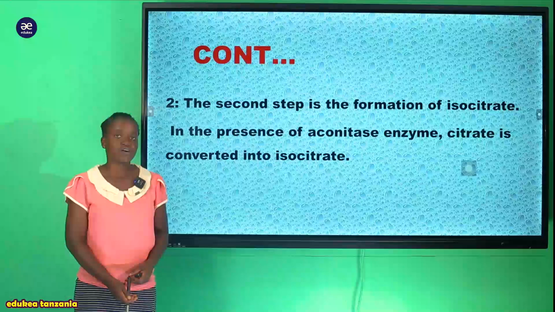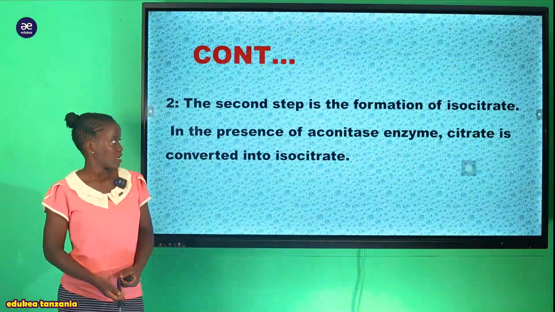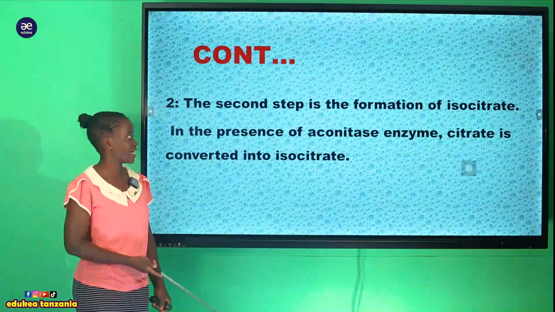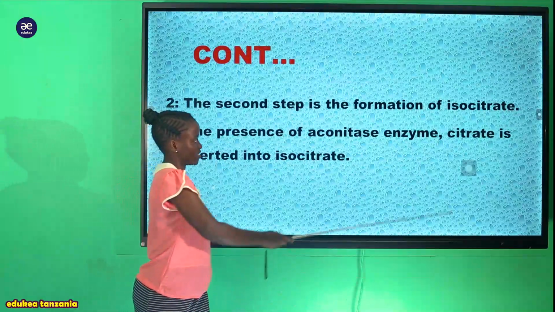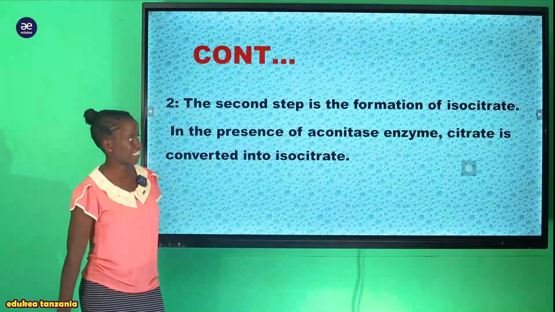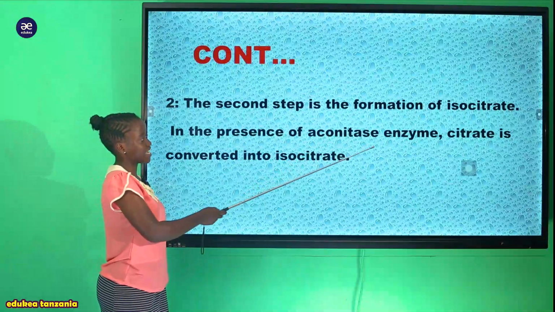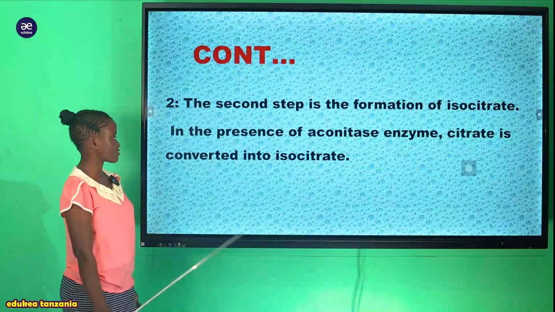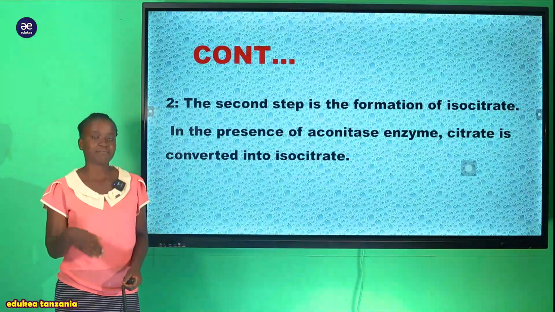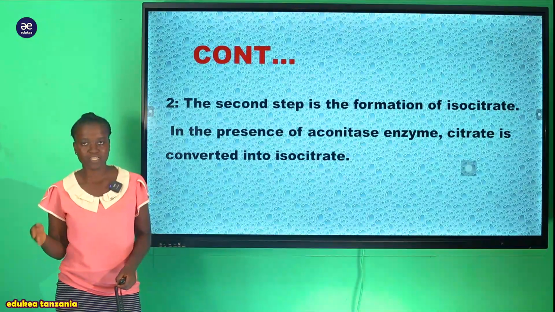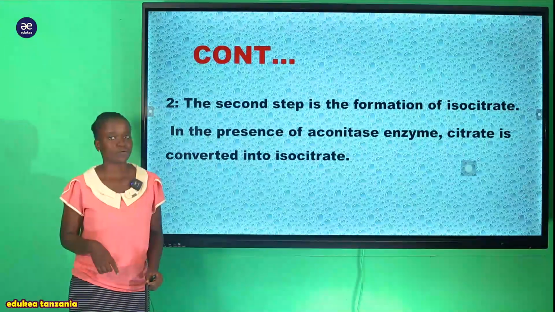So now let's discuss on the second stage of a Krebs cycle. And the second stage is the formation of isocitrate. So in the presence of aconitase enzyme, citrate is converted into isocitrate. So as I have said, pale kwenye hile baada ya kutengeneza ile 6-carbon compound ambayo ni citrate, ndio ambayo tutaichukua tutaenda nayo kwenye the second stage of a Krebs cycle.